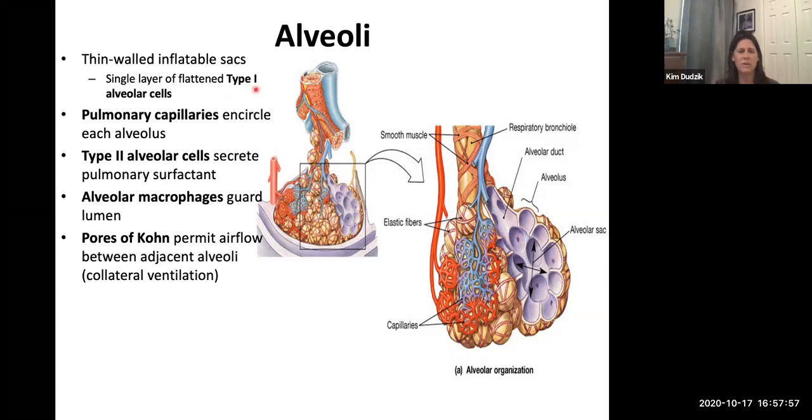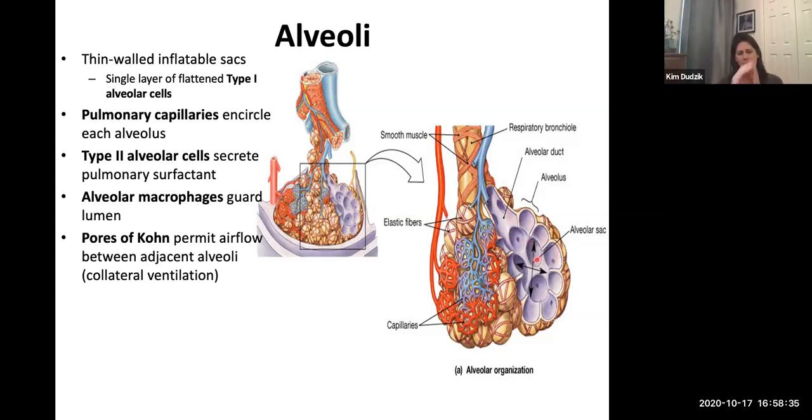Those cells are referred to in the lungs as type 1 alveolar cells. And then there are also other cells associated with the alveoli. They're called type 2 alveolar cells, and they secrete a substance called a surfactant. And we're going to talk about surfactant later on in this lecture. Okay, I mentioned there are immune cells in there, so there are macrophages that move around the inside space of the alveolus. Remember, space inside of an organ is called the lumen. So they kind of guard in there, moving around like amoebas.